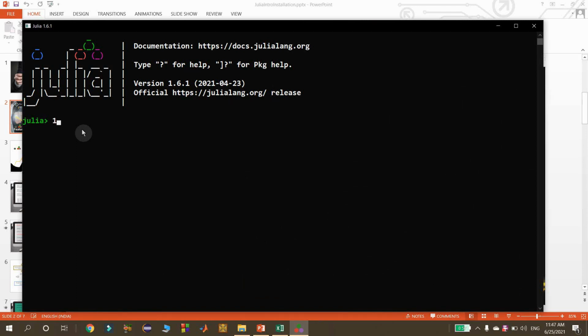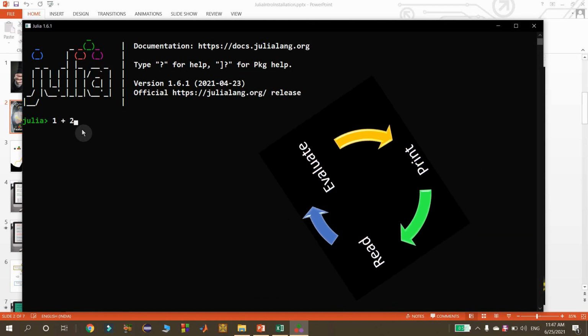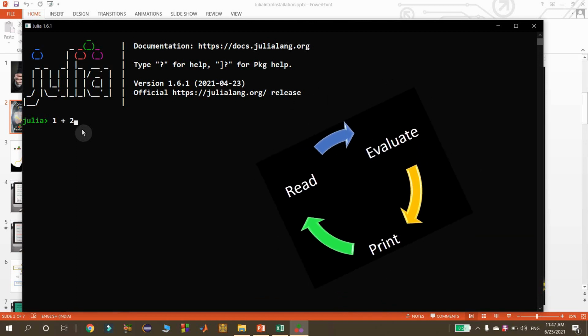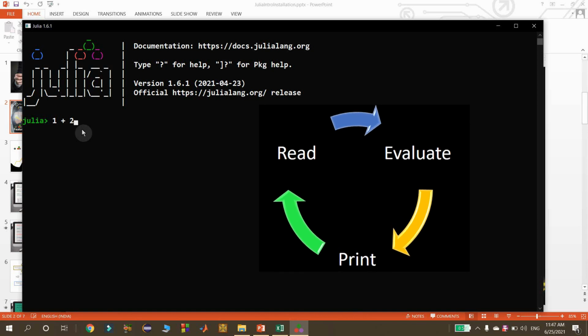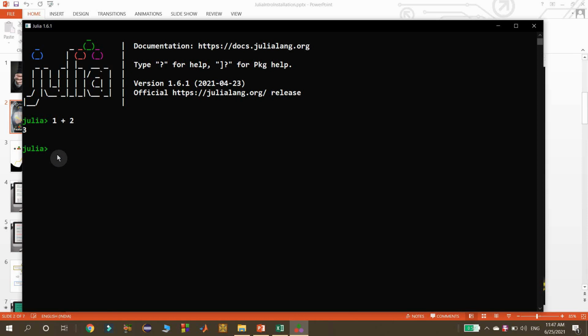I am giving the expression 1 plus 2. Now Julia implements a REPL. First it reads this expression and then it evaluates it. After the evaluation, it will print the result. Then I am pressing enter to implement the REPL. Then I got 3. And Julia is now ready for the next expression to implement a REPL. To exit from the command line, use the function exit, or you can also use Ctrl D.